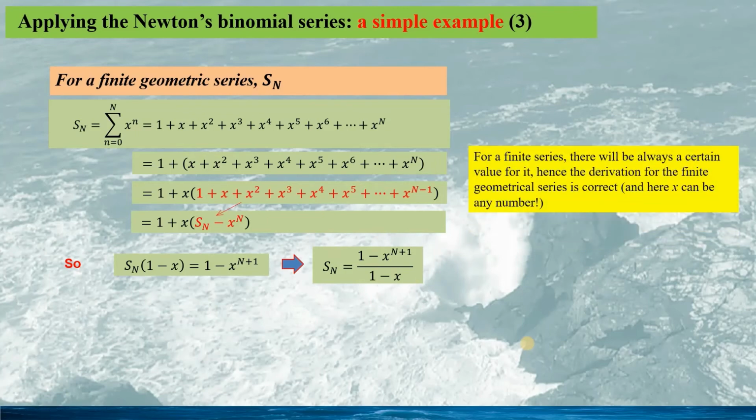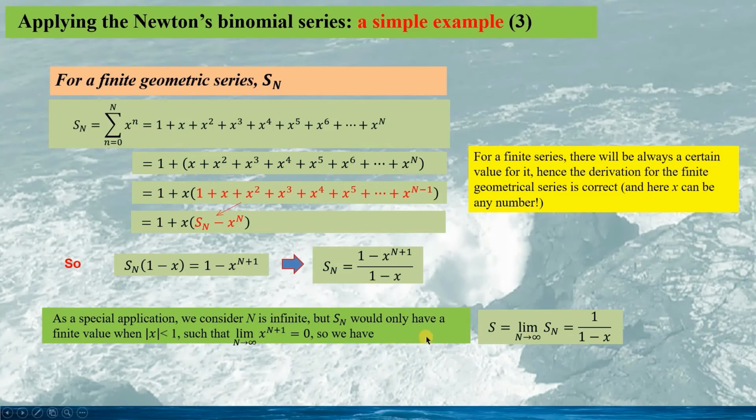In here, because the series is finite, there will always be a certain value for this Sn. Hence, for this mathematical derivation, there's no limit for x. That means x can be any value. Smaller than 1 or larger than 1 is always correct. The only thing is when x equals 1, we need to be careful for this calculation.